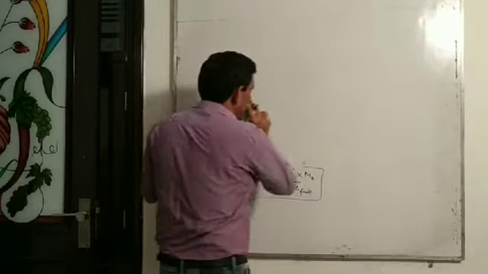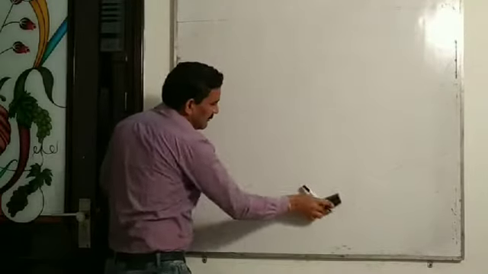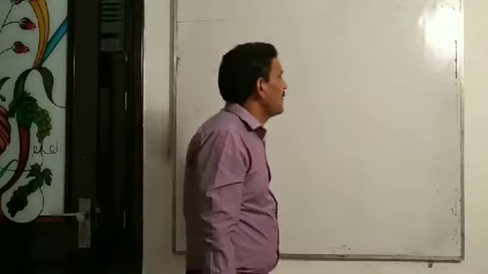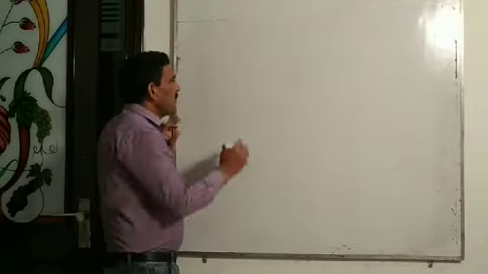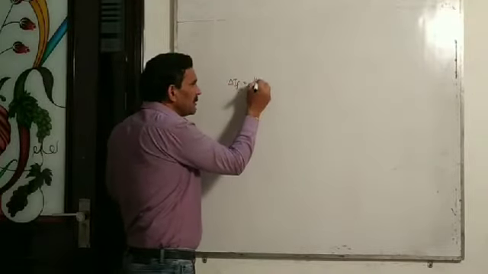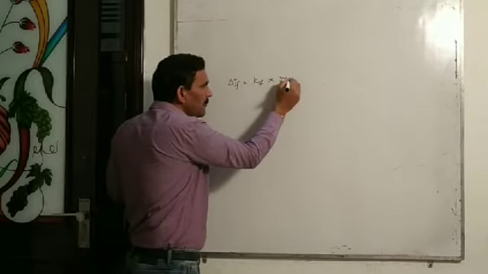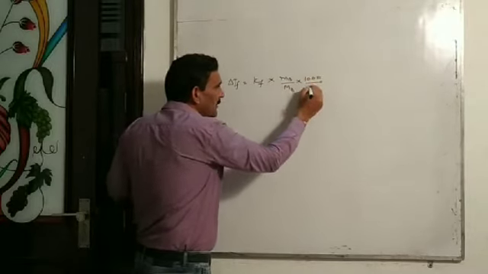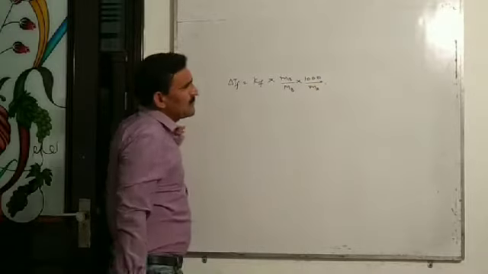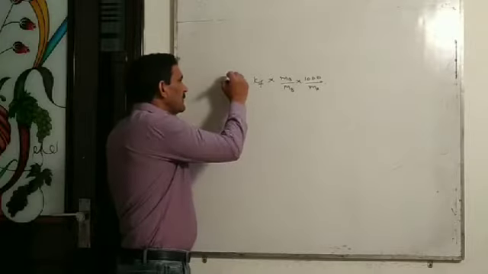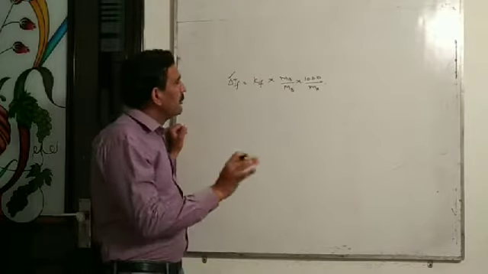Now one more thing about depression in freezing point. We know this colligative property, depression in freezing point, can be used to determine the molecular mass of a non-volatile solute present in the solution. And for that we have to measure the depression in freezing point of that solution.